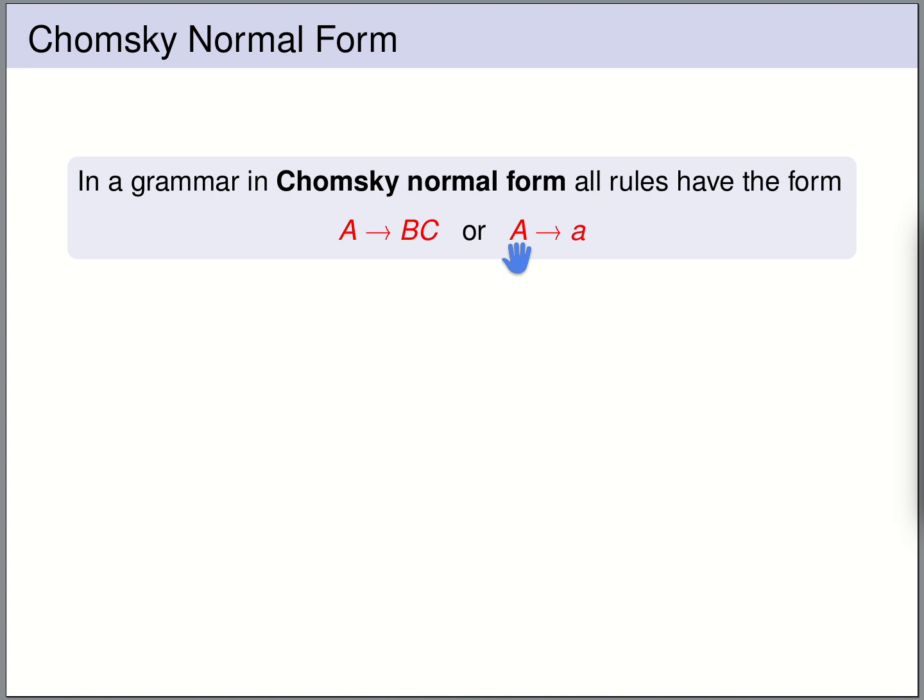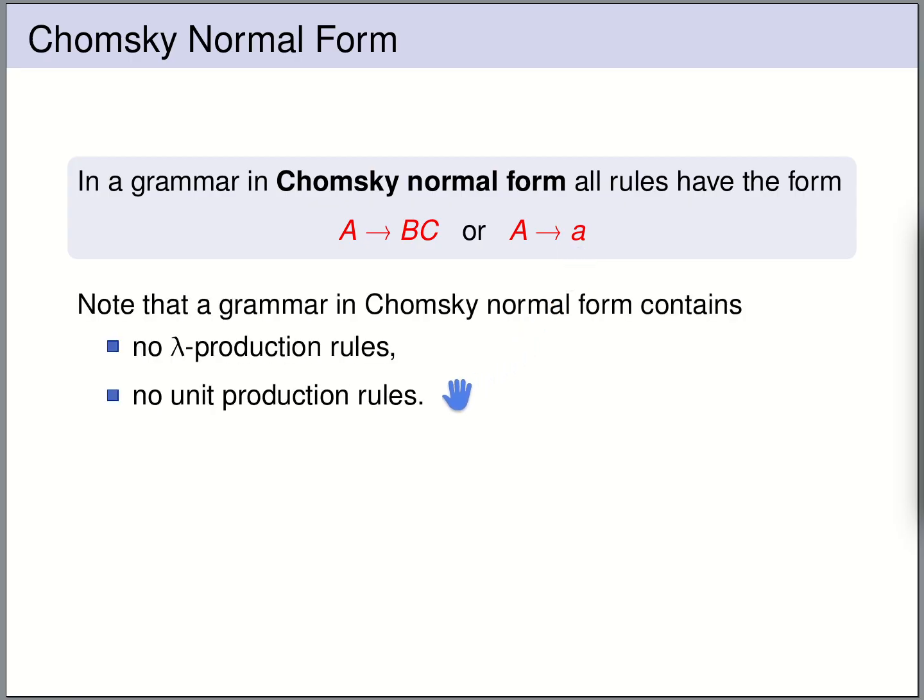But not every context-free grammar is in Chomsky normal form. The Chomsky normal form additionally requires that the right-hand side of each rule consists either of two variables or a single terminal. So in particular, observe that the Chomsky normal form enforces that there are no lambda production rules and there are no unit production rules. The right-hand side is never lambda and the right-hand side is never a single variable.